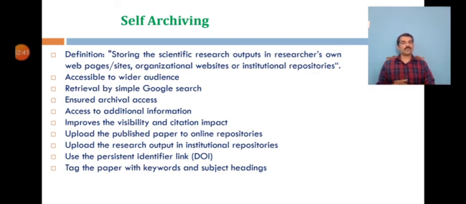Self-archiving of articles greatly improves the visibility and citation impact of the articles. So we can expect more visibility from such repositories. Anything made available on an open platform normally removes the barriers to access and share it. Free repositories can also be used to archive the researcher's paper based on copyright policies. So according to the policy of the publisher, or if you have a preprint, the version before publication, it can be kept in the repositories.